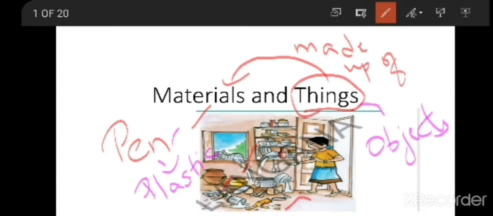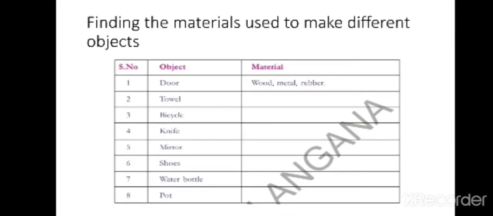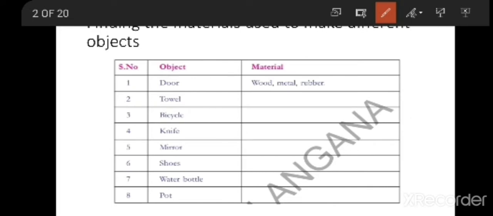Now here you have a table, and we have to find out the material used to make different objects. Objects are nothing but things. So here we have several things which we use. Door, towel, bicycle, knife, mirror. These are all different objects or things. Now you have to say what materials these things are made of.